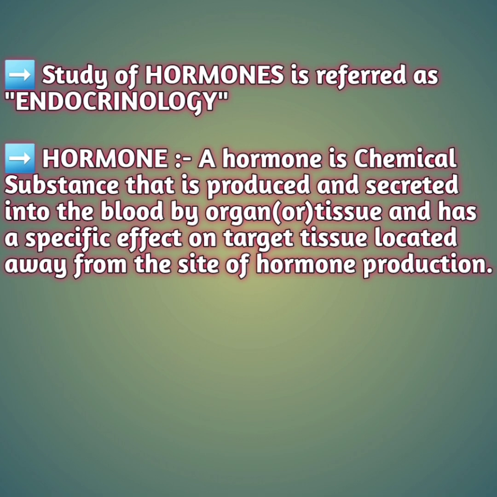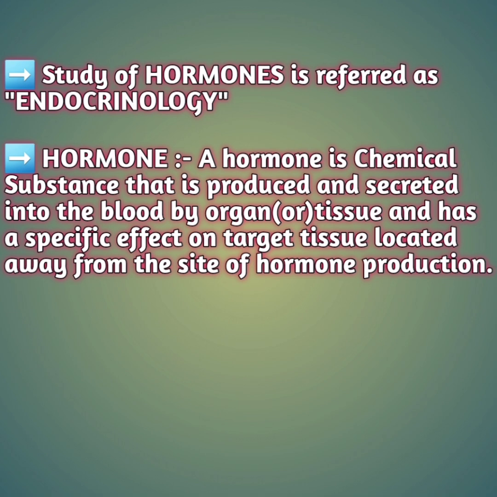Because of this chemical substance's secretion, targeted on many parts of our body, we get different kinds of changes, and these changes we refer to as hormonal changes.